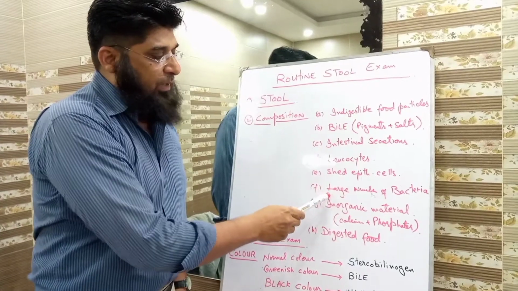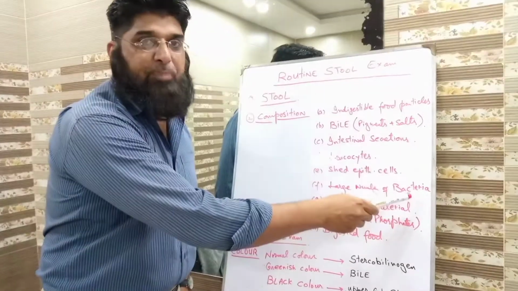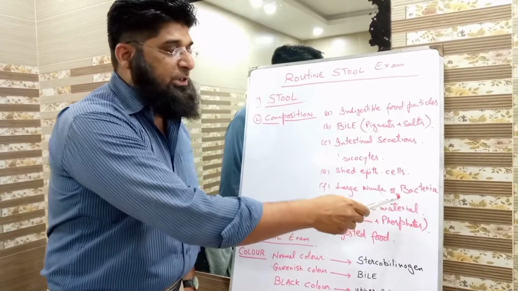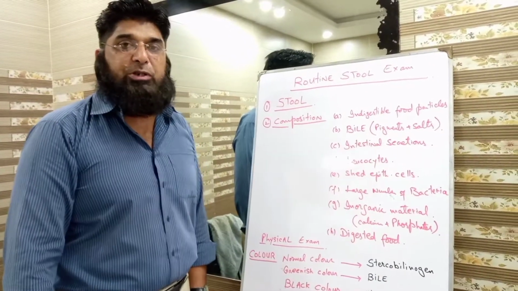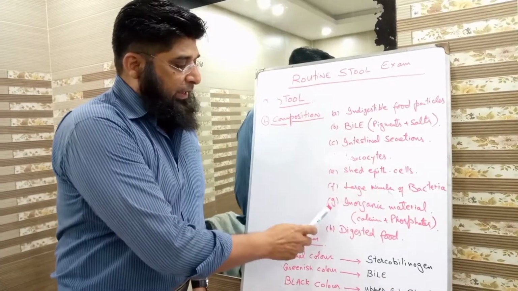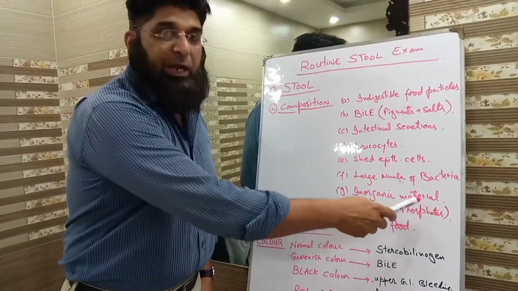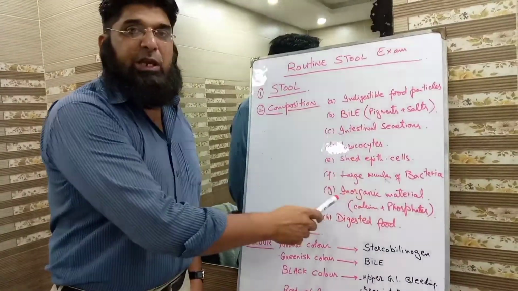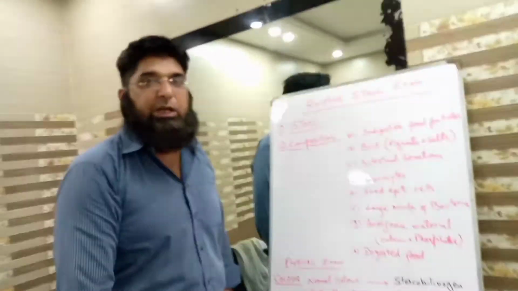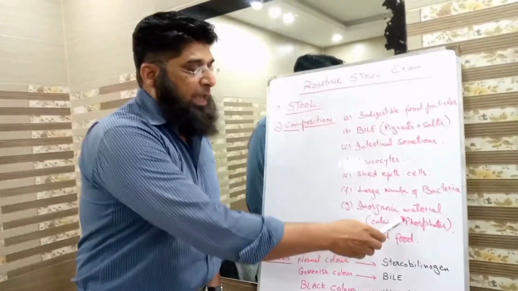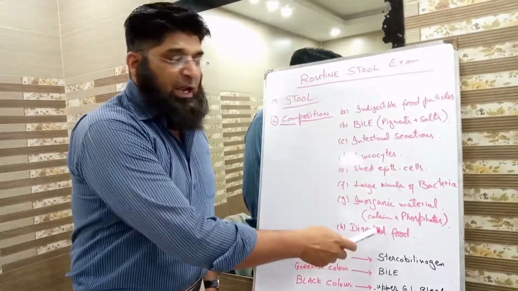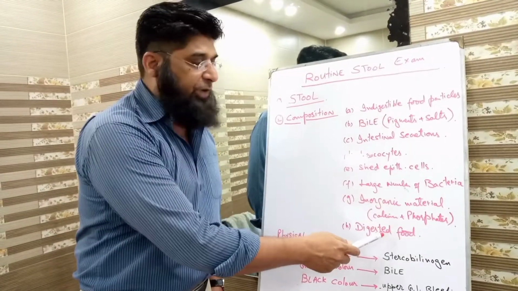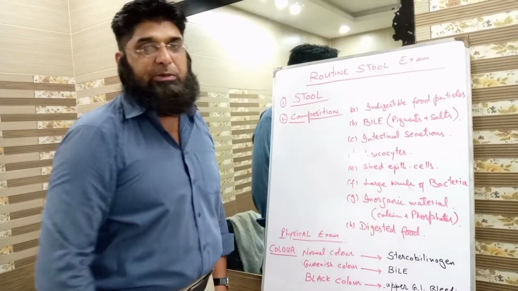Number 6, a large number of bacteria. Students, these bacteria make up a larger proportion of human stool. Next, inorganic material, mostly composed of calcium as well as phosphates. And the last one is very small amounts of digested food particles.